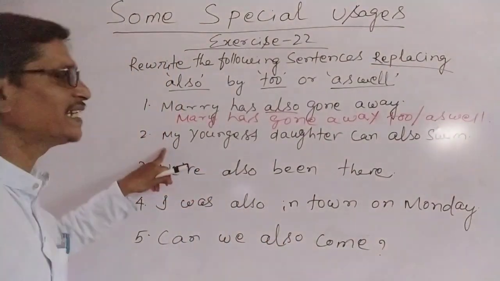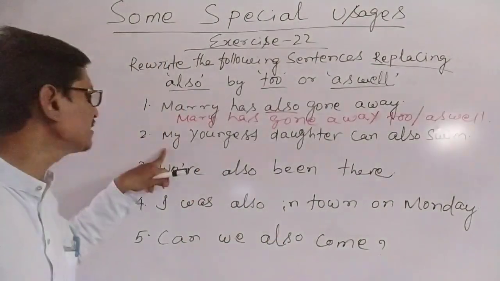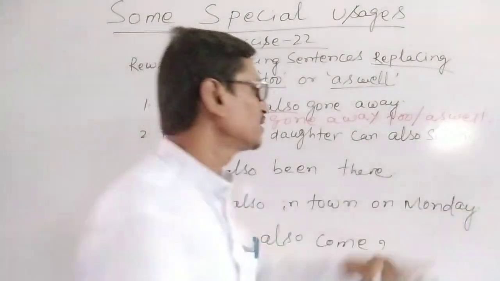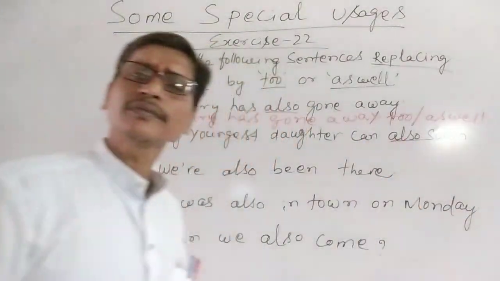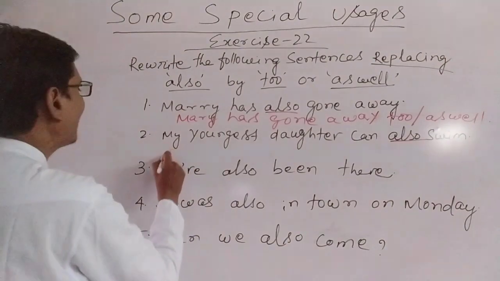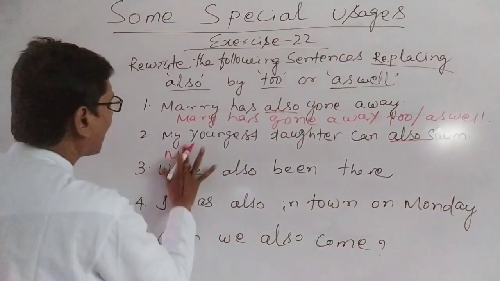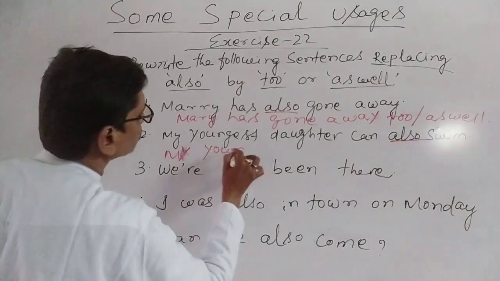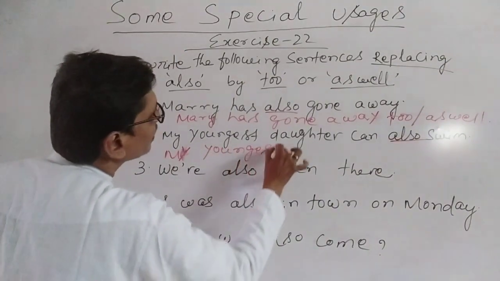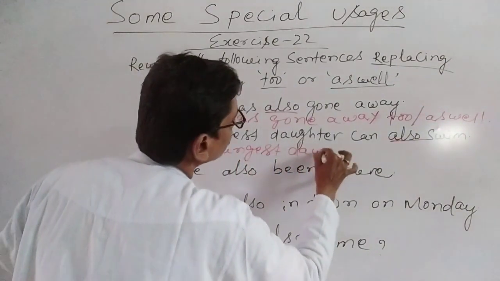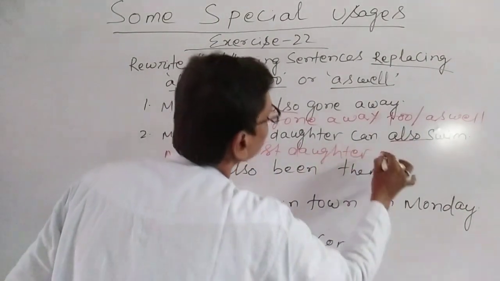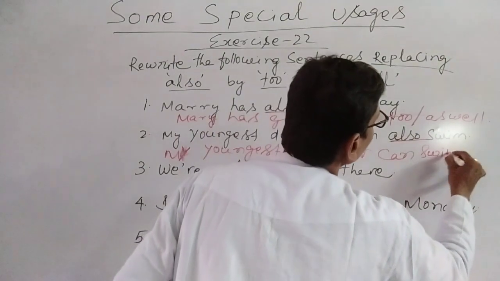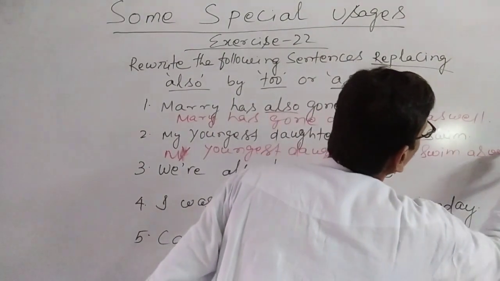So similarly see the next sentence. What does it say? My youngest daughter can also swim. So here it is also. What will we do? My youngest daughter can swim as well.